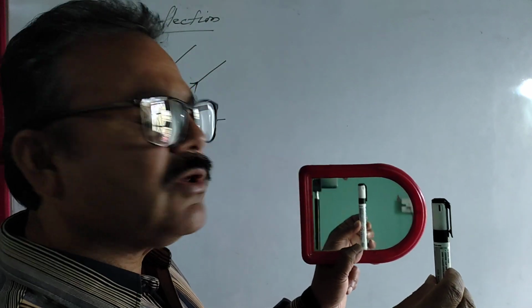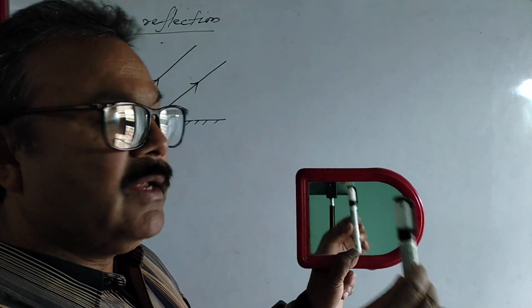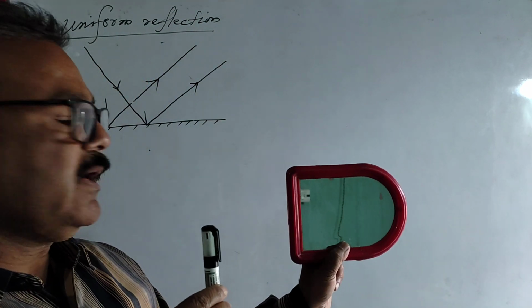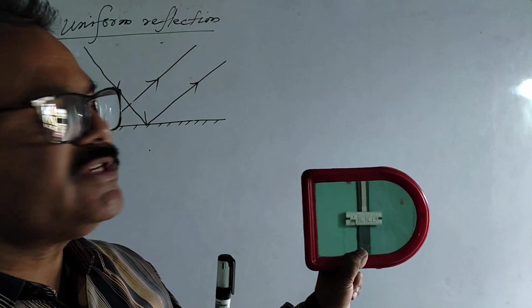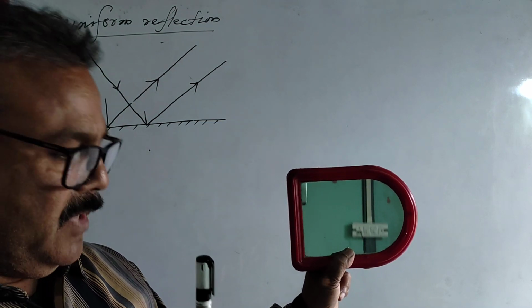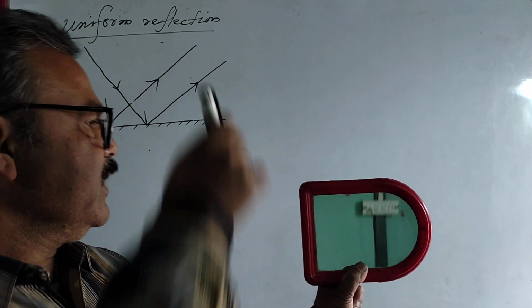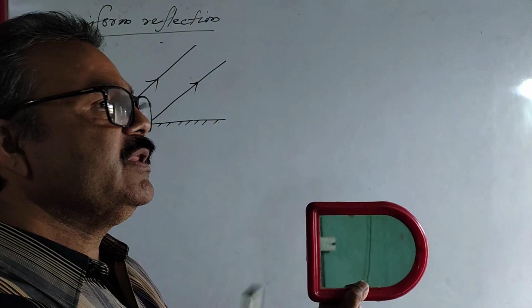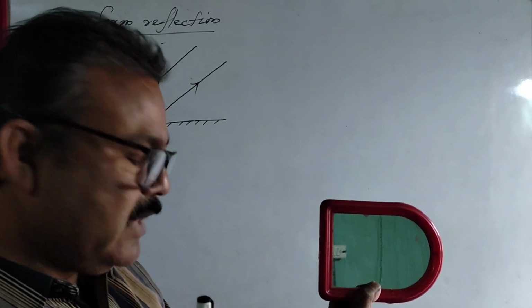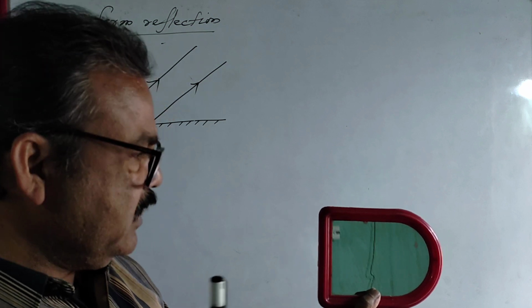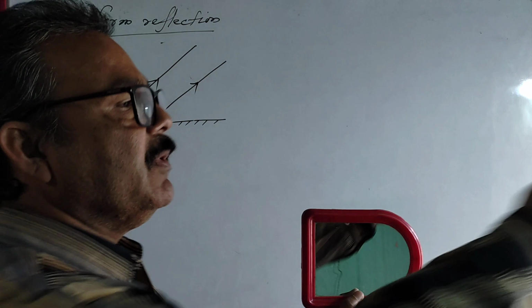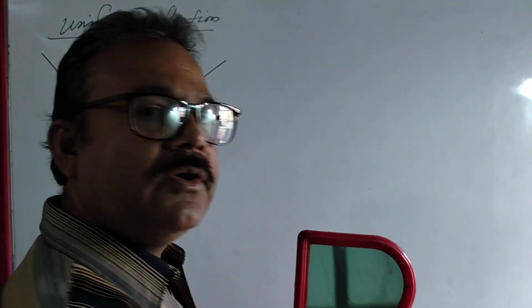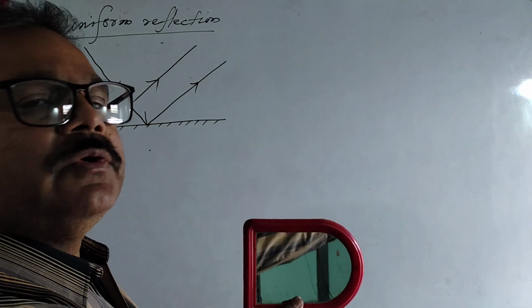so you are able to see the image of this particular object. Now if I place this object here, is its image visible? No, its image is not visible to you, because its image is from here and it will be visible from that direction. The rays which go from this point and fall on this mirror will bounce back in that direction, so if you stand there, then the image will be visible to you.